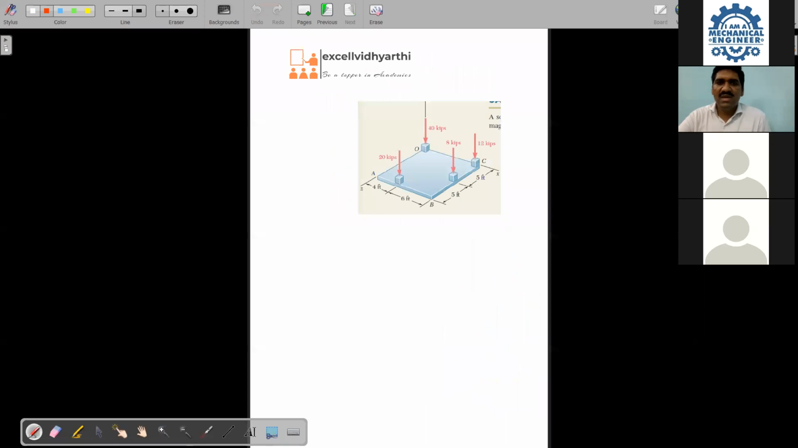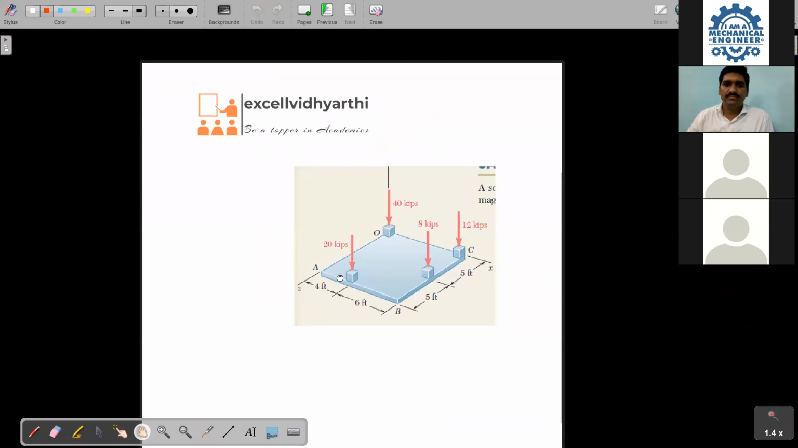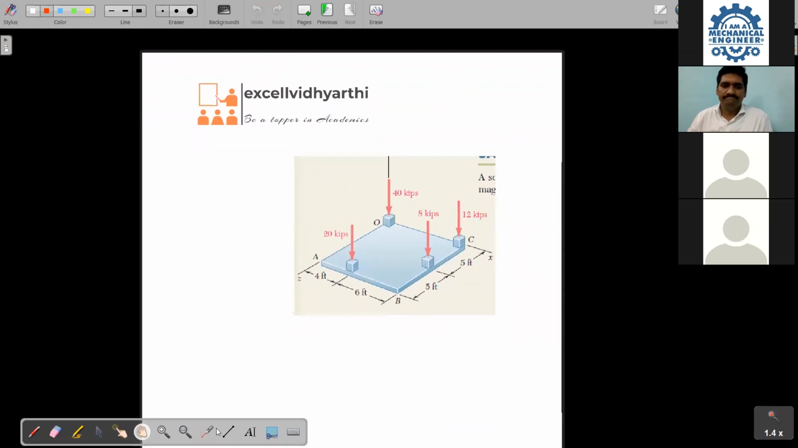What about this one? Tell me. Non-coplanar, non-concurrent. Any more options? Only that, sir. We have X here, we have Z here, and actually Y is missing here. So X, Y, Z. 100% this is non-coplanar only.